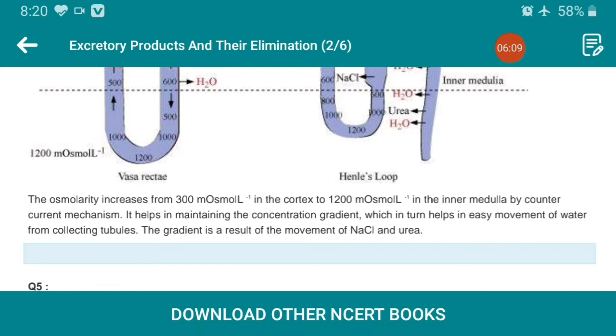The osmolarity increases from 300 osmol per liter in the cortex to 1200 osmol per liter in the inner medulla by the counter current mechanism. It helps in maintaining the concentration gradient, which helps in easy movement of water from the collecting tubules. The gradient is a result of the movement of sodium chloride, that is NaCl, and urea.